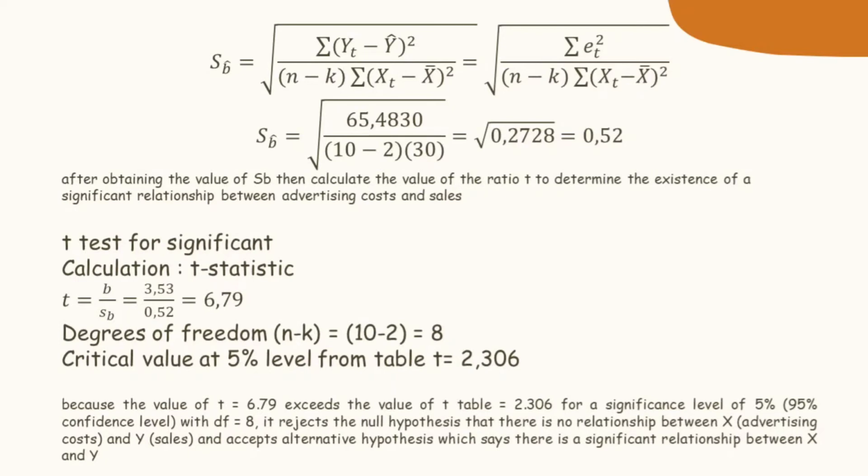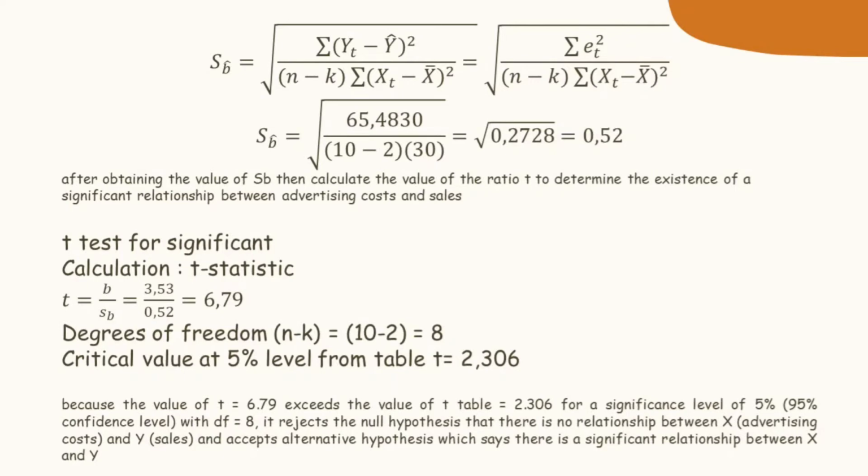After obtaining the value of SB, then calculate the value of the T ratio to determine the existence of a significant relationship between advertising cost and sales. T-test for significance. The calculation is the T statistic. T equals B divided by SB.